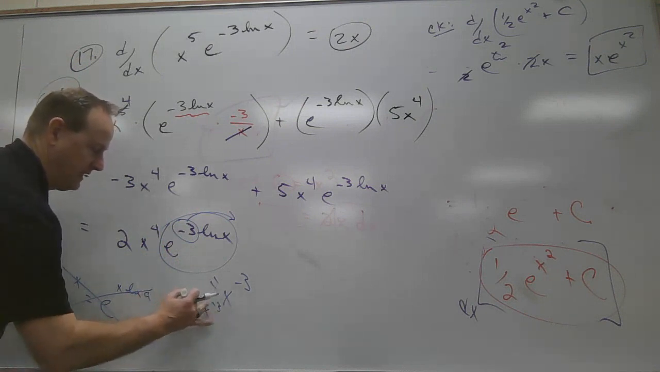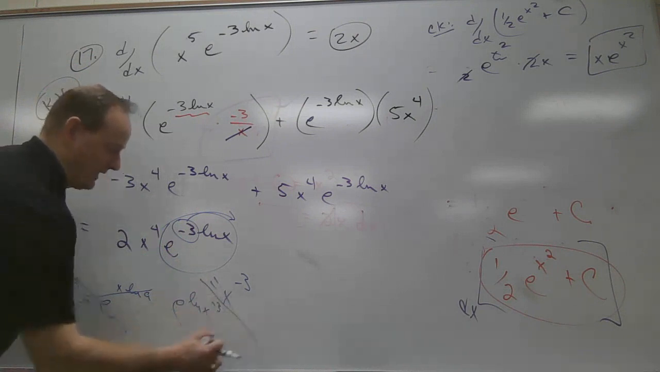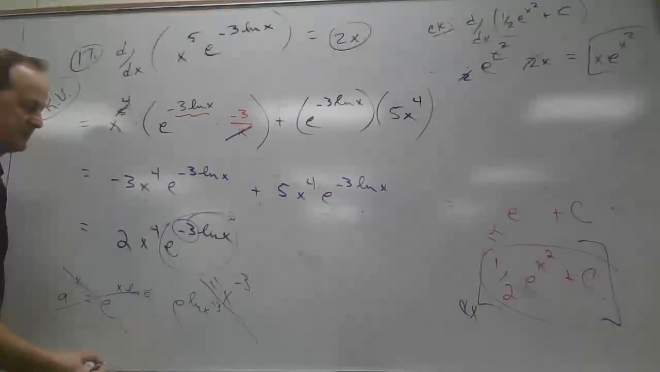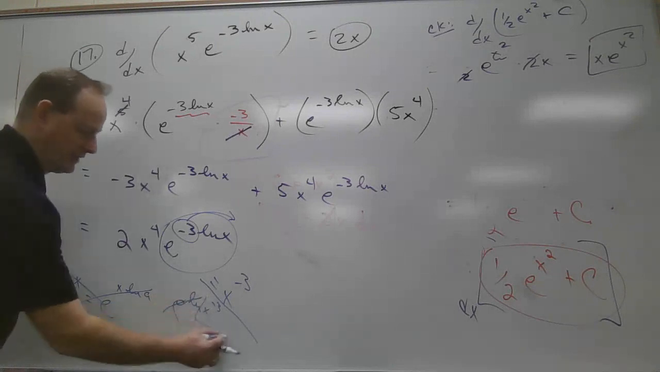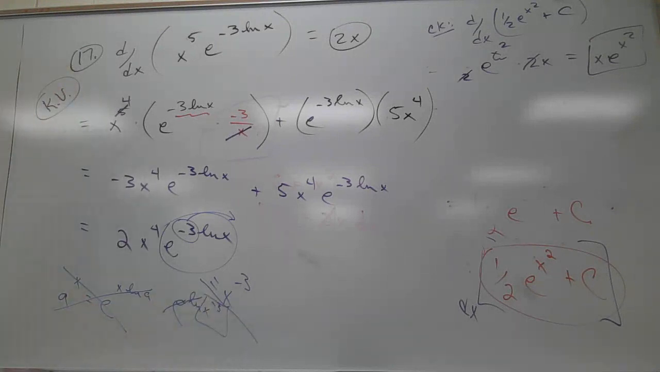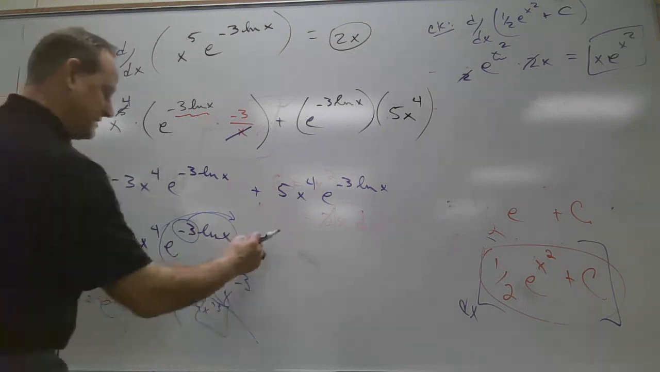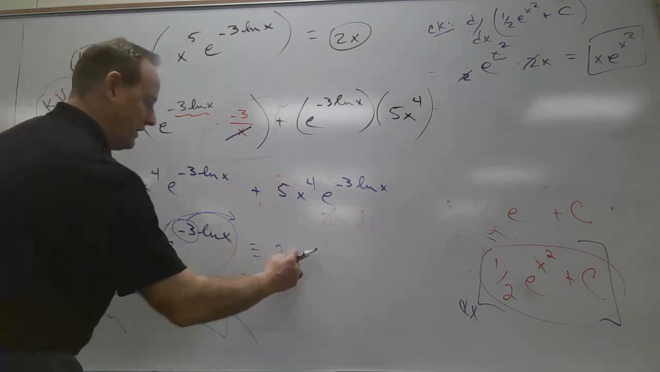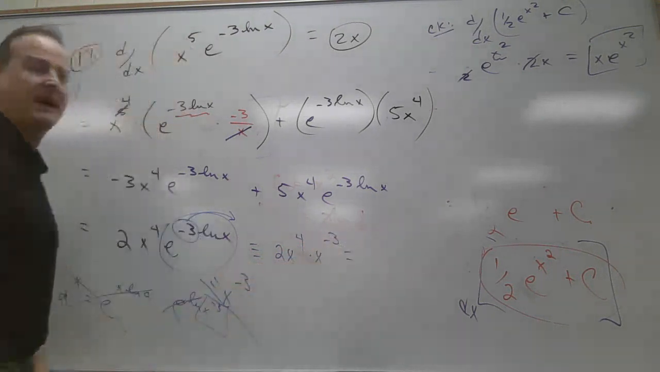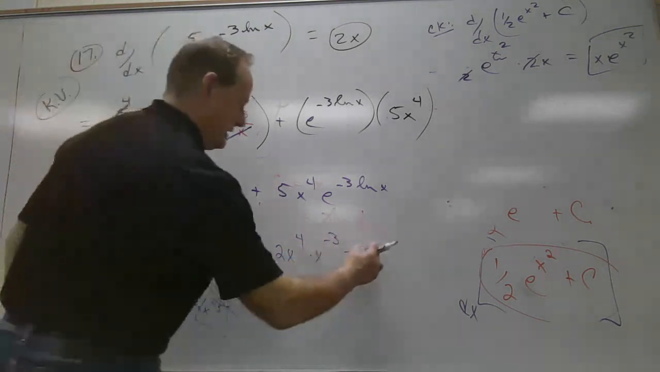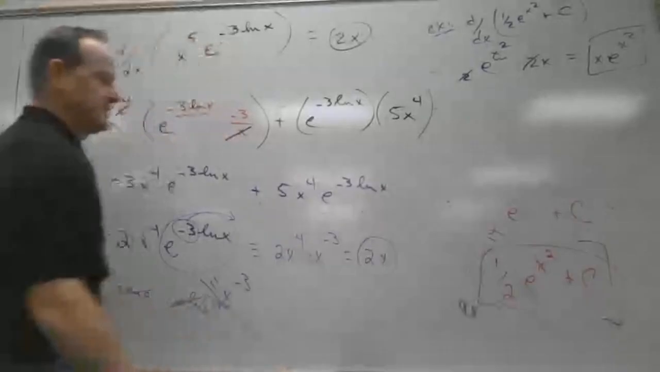And then what happens now? E to the natural log of something. These undo each other, don't they? And you're left with x to the minus 3. So this is equivalent to 2x to the 4th times x to the minus 3 power, same base, add exponents, and it's 2 to the x, or 2x.